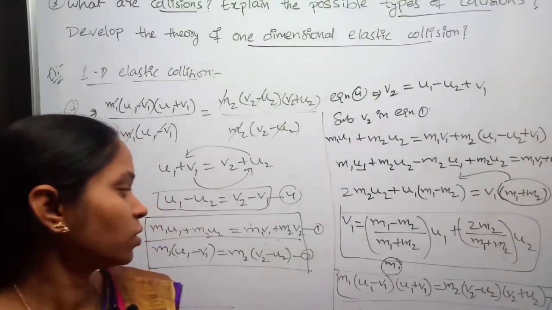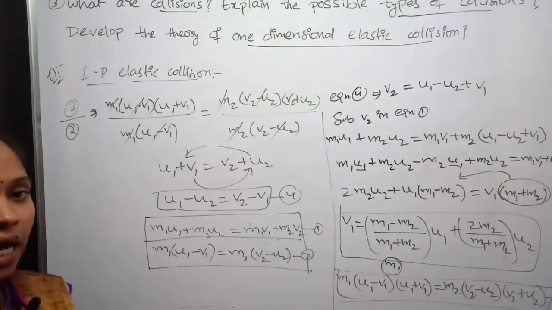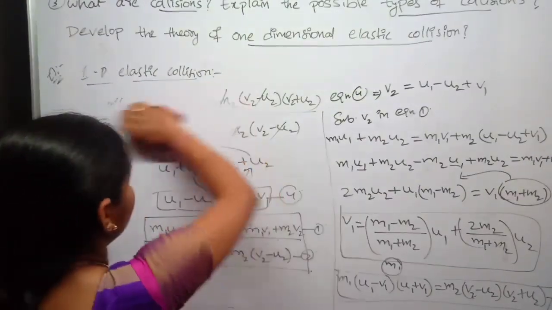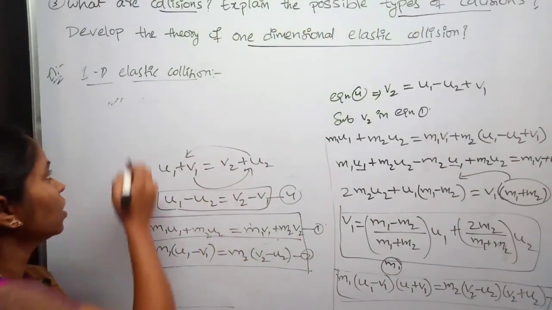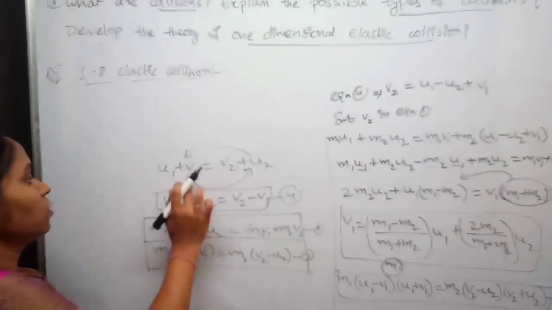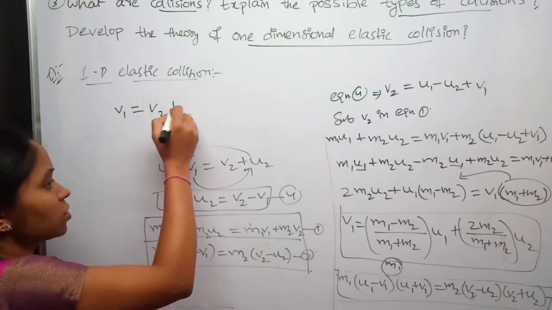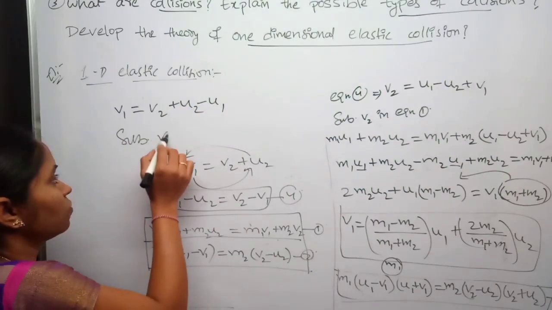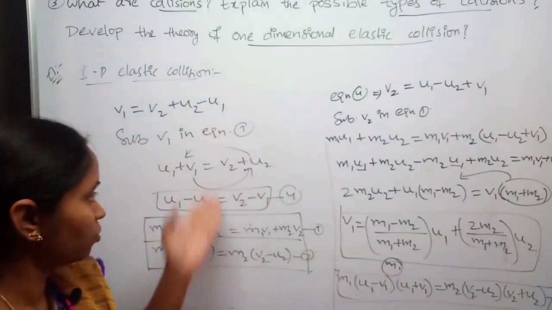Now I want to find out the final velocity of m2, that is v2. To find out v2 I have to eliminate v1. For that purpose, using equation number 4, I am taking v1 on one side and remaining terms on another side, minus u1. Now substitute v1 in equation 1. Same process. The way we did this, we will do it now also.